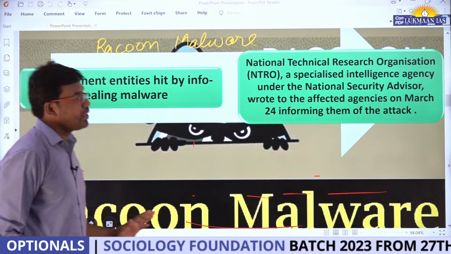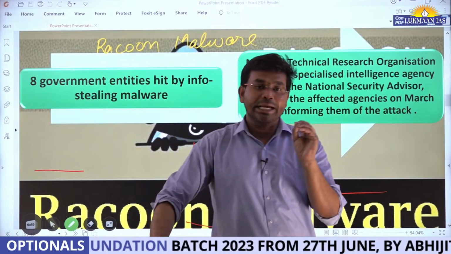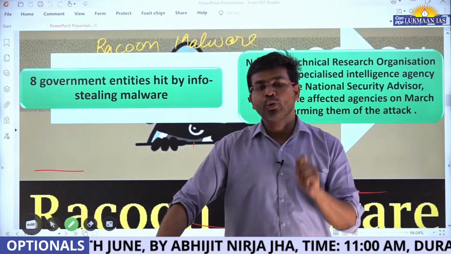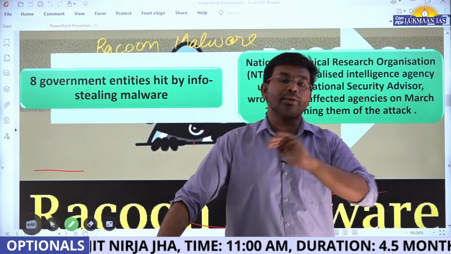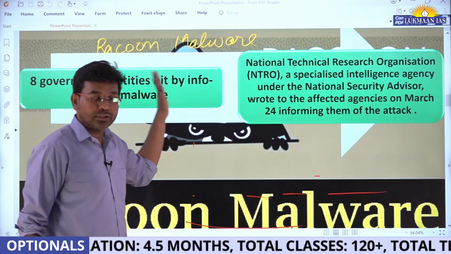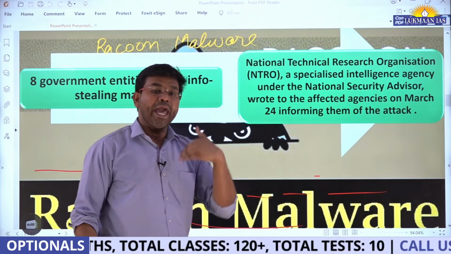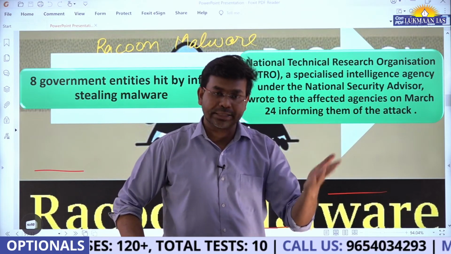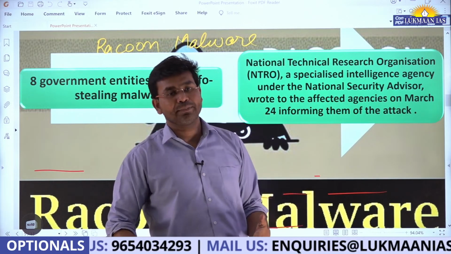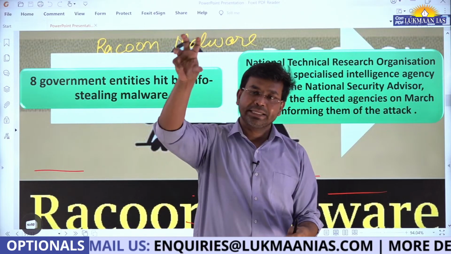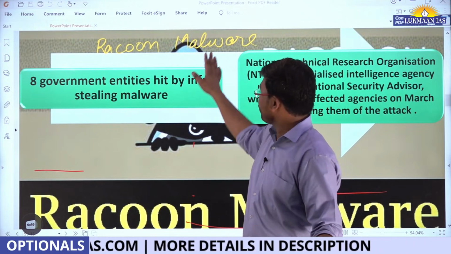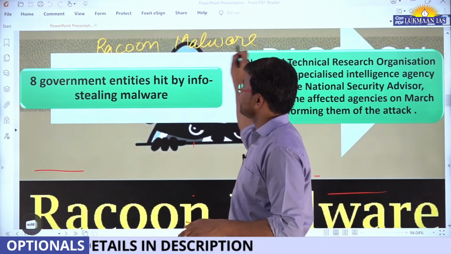So what is Raccoon Malware? It's a kind of computer program that is used by those people who want to infect or attack other computer systems. It is used by hackers to hack into other computer systems. This is targeted hacking. For example, I am a person who wants to hack something, so I will infect that particular computer with this malicious software. The full form of malware is malicious software.